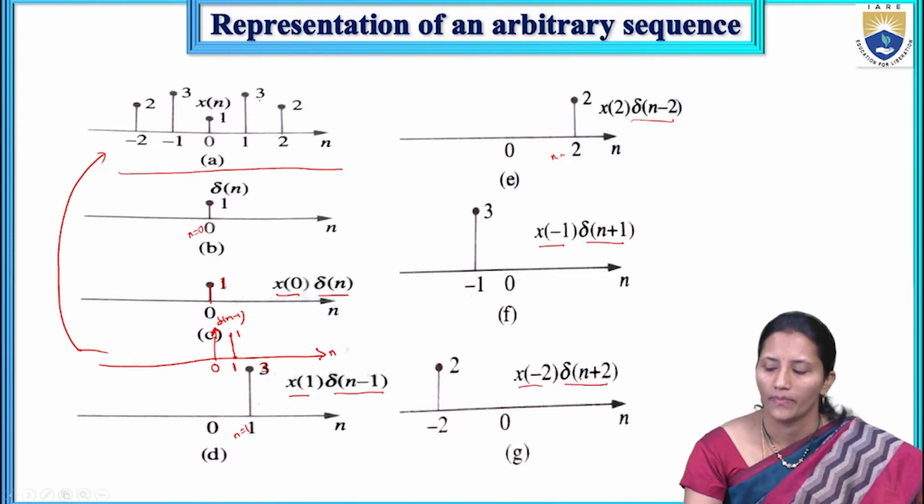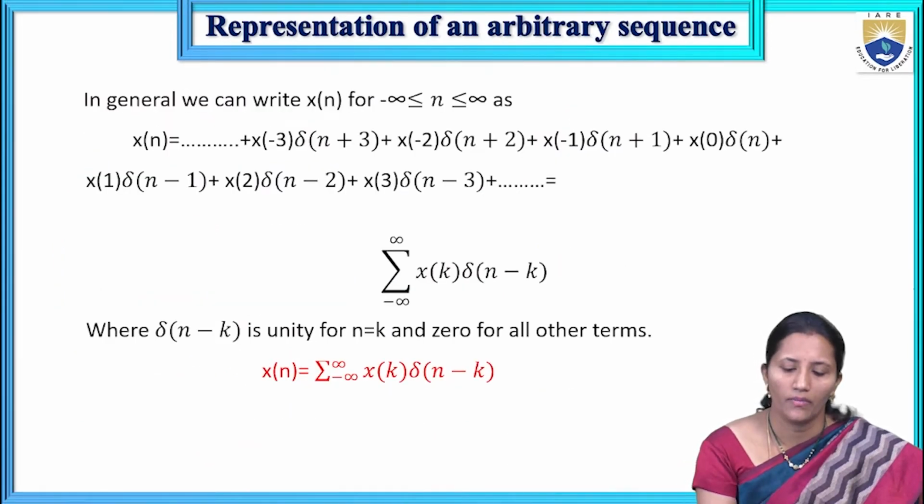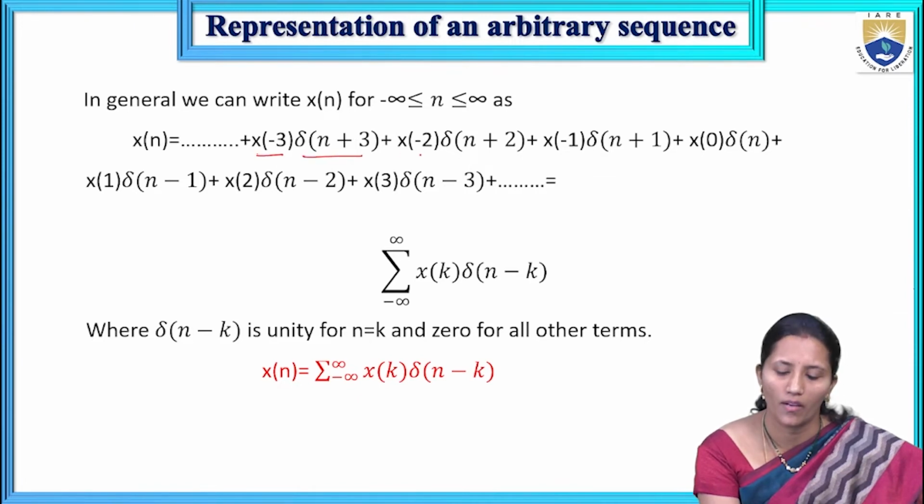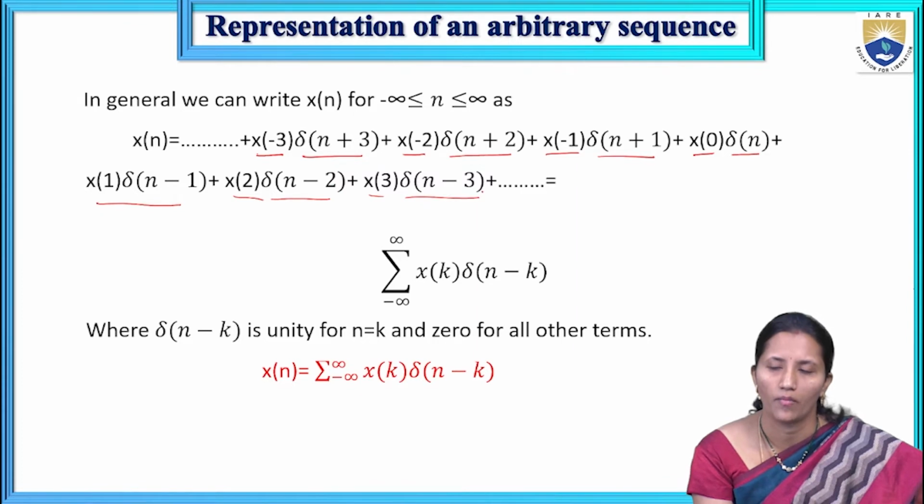So generally we can write x(n), summed from minus infinity to infinity, as x(-3)δ(n+3) plus x(-2)δ(n+2) plus x(-1)δ(n+1), x(0)δ(n) plus x(1)δ(n-1), x(2)δ(n-2), x(3)δ(n-3), and so on.